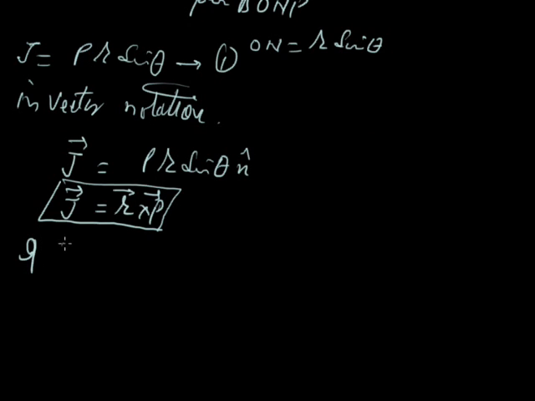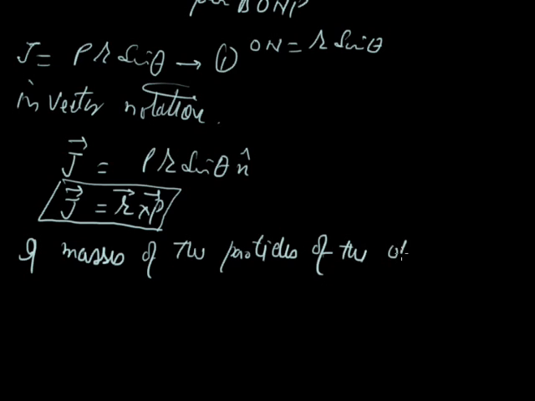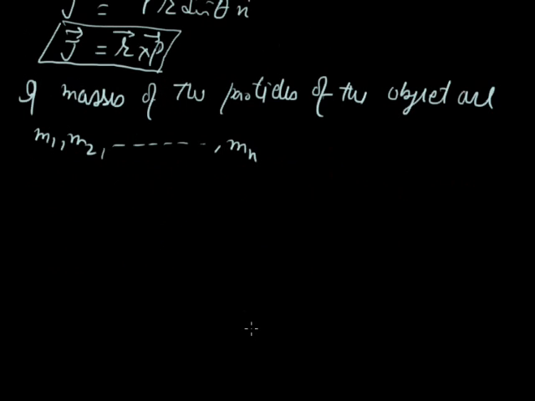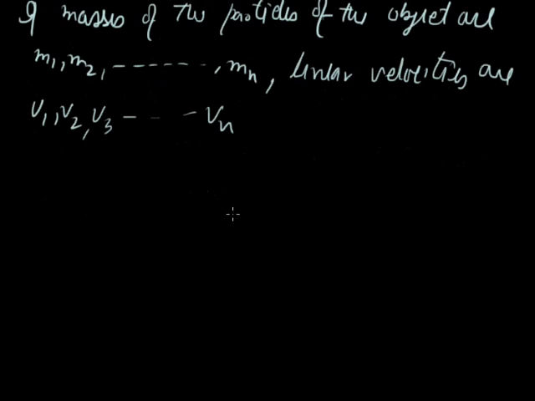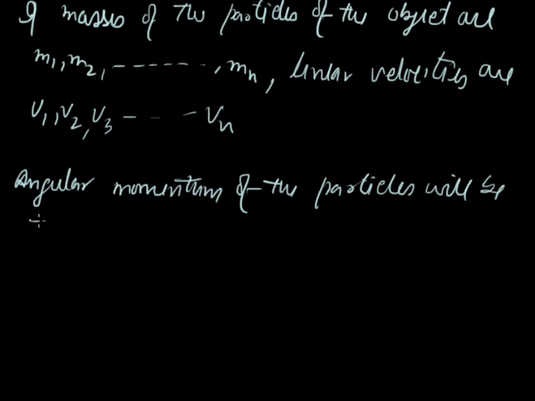If the masses of the particles of the body are m1, m2 and so on up to mn, and the linear velocities of the particles are v1, v2, v3 and so on, then the angular momenta of the particles will be J1, J2 and so on.